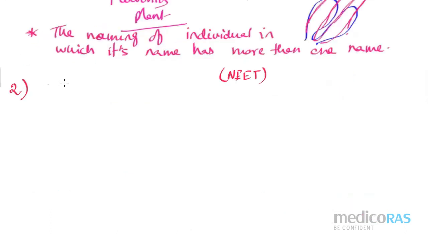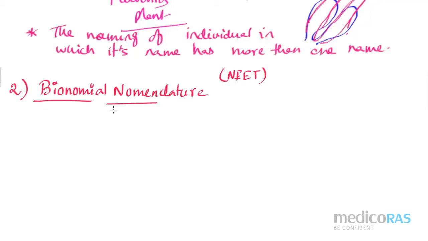Number 2 nomenclature, and that is the binomial nomenclature. Okay, so in the binomial nomenclature, the name itself indicates: bi means what? It is two, and nomial means what? Names. That means we are going to give two names for one organism, and in what order or what fashion, that also we need to see.